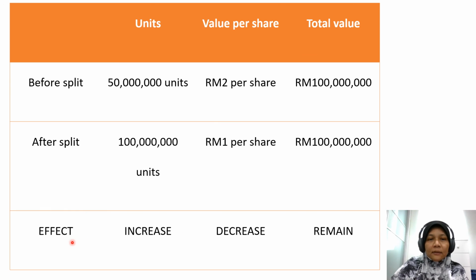And the effect: the number of units is now increasing, the per unit value is decreasing, but the total paid up value remains the same. So that is all on share consolidation and share split. All you need to know is the effect, and how to determine the per unit value of shares, if the question asks what will be the effect on the number of units of shares, for example. So with that, I thank you and have a nice day.